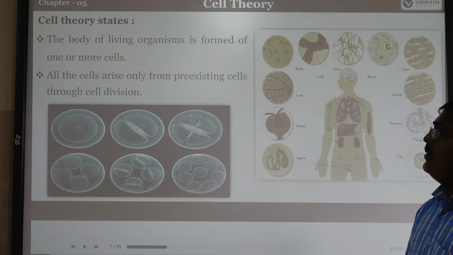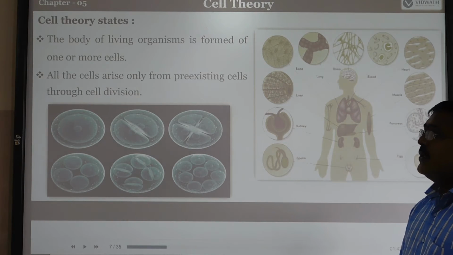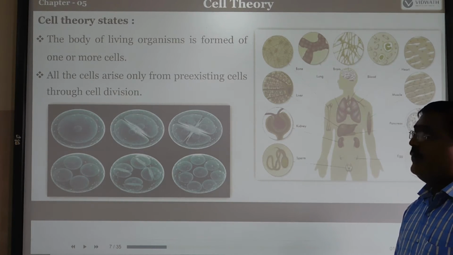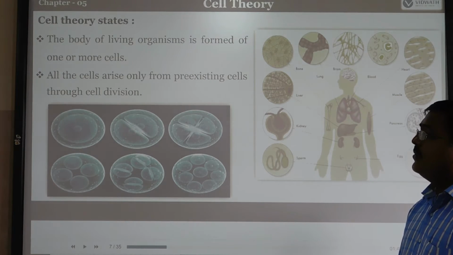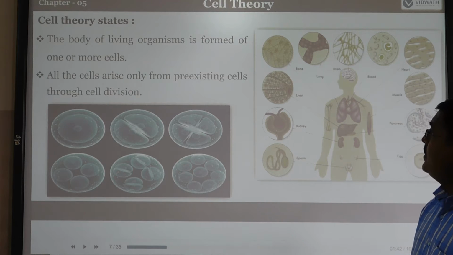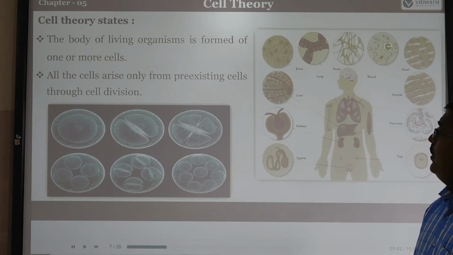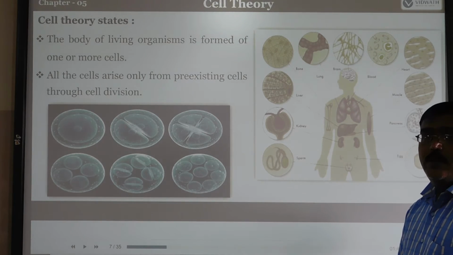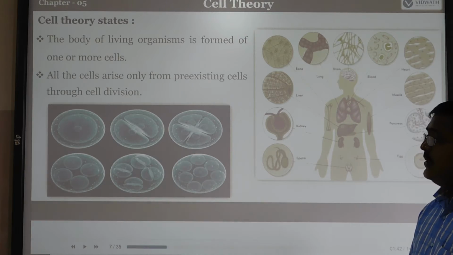So maybe lungs, bone, liver, kidney, sperm, brain, blood, muscles, egg, ova, all these we call cells.